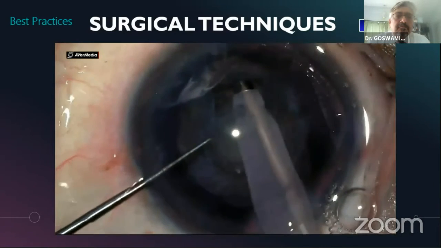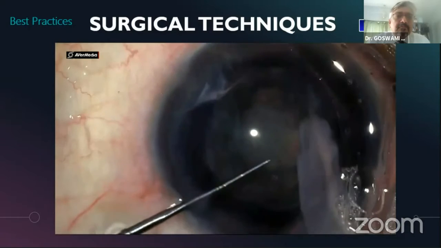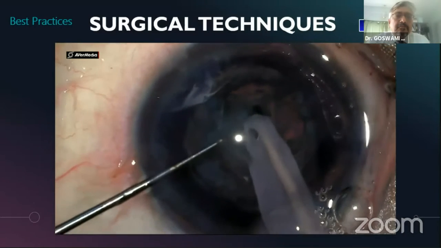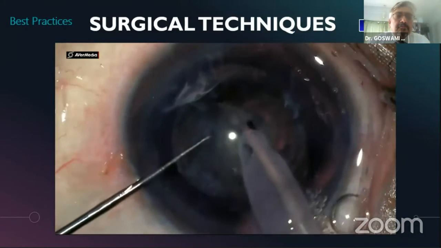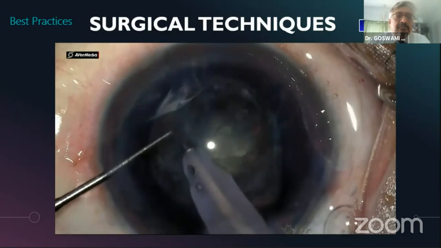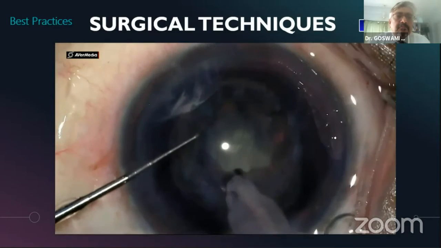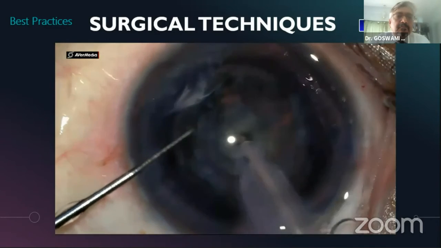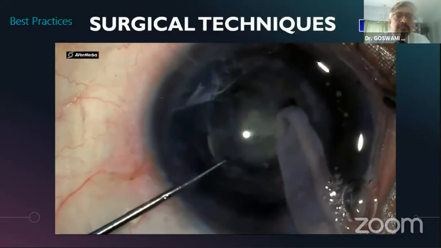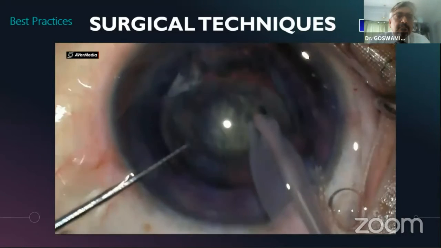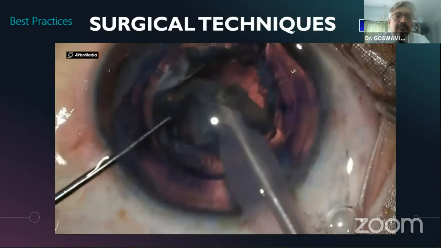For the same reason, once demarcated, no attempt is made to rotate the nucleus. The superficial epinuclear plate is shaved off till one loosens the nucleus enough to flip it over into the mid-pupillary plane, where it is completely emulsified. One should never try to remove the posterior plaque till the end of cortex management at any cost.